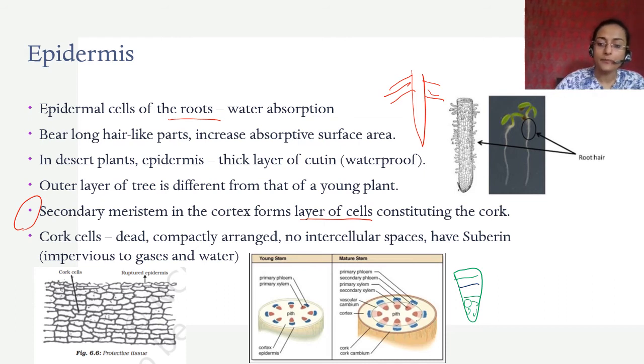What it does is, it makes secondary cortex, right? It forms a secondary meristem. And ये जो phloem होता है ना outer side का, this grows in a way that it grows like this, because it has to grow laterally. It doesn't grow like this, right? It grows like this, outer inner ऐसे grow करता है, right? This is the direction of the growth of the cambium, and what it does is basically grows outwards so that the phloem outside it gets crushed, right? It gets crushed, and that forms a cork.